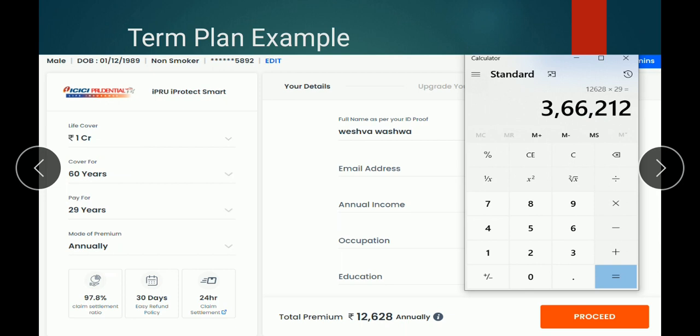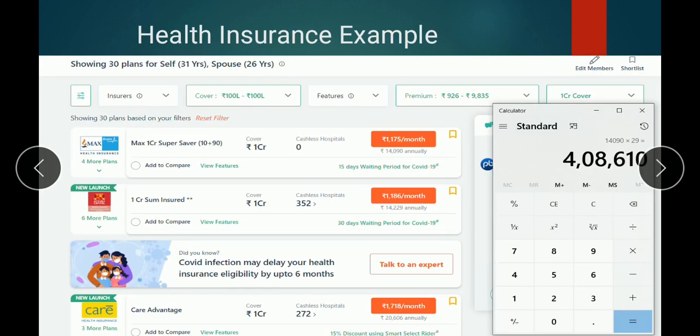Okay, so let's get into the next one, health insurance example. See, here in the website I have given information for a random person with an age of 31 years and say his wife is aged 26 years.